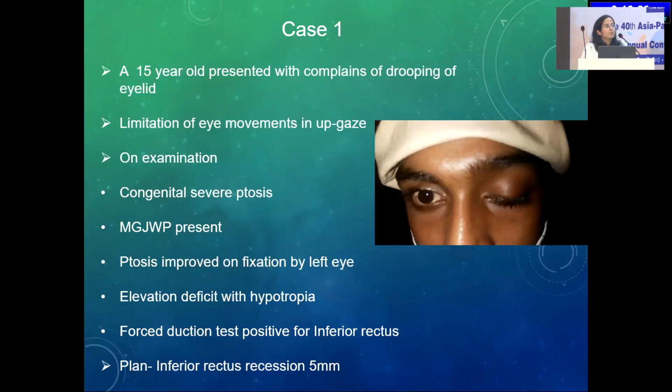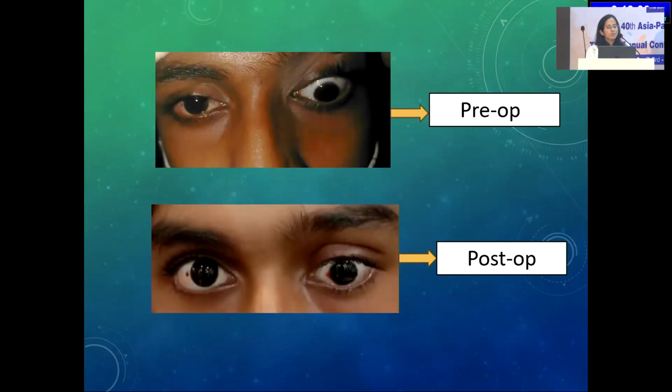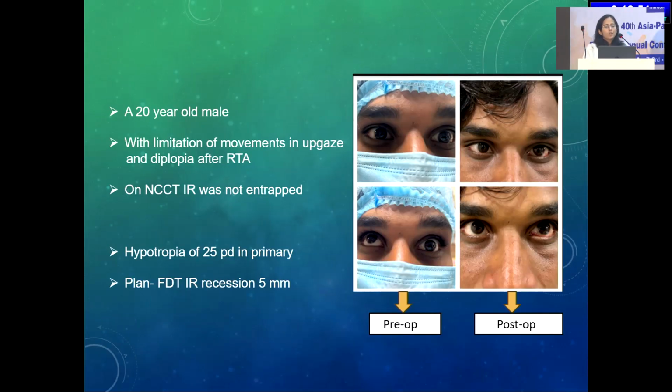So, this is one of the patients. He's a 15-year-old male. He presented with severe congenital ptosis. Along with that, he had a hypotropia. There was Marcus Gunn jaw winking phenomena, and there was elevation deficit with hypotropia. So the initial plan was to do the forced duction test, and on forced duction test it was found to be positive for inferior rectus, and hence the plan for inferior rectus recession was made. An inferior rectus recession of 5 millimeters was done, and this improved not just the hypotropia but also the ptosis of the patient, as we can see in this image.